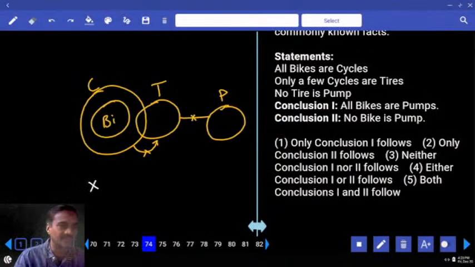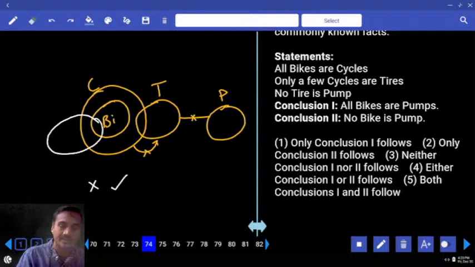No bike is a pump. True or false? As no bike is a pump is true, to make this one false, now I need to prove some bikes are pumps. True or false? True. Hence in the alternate diagram, the previous conclusion is false.